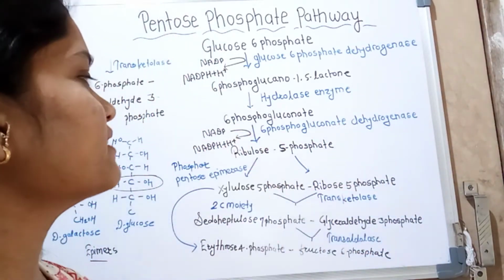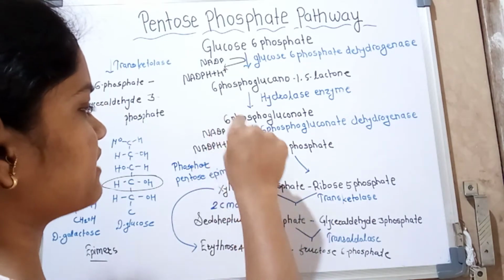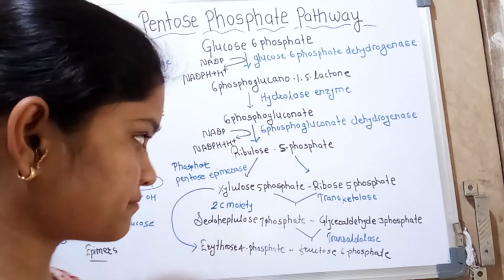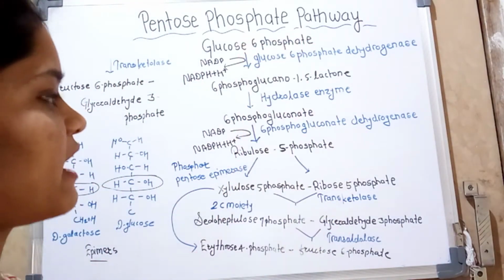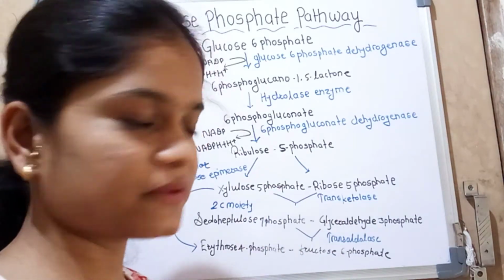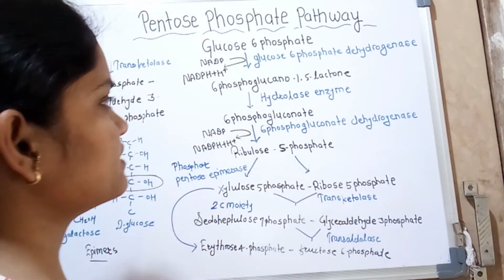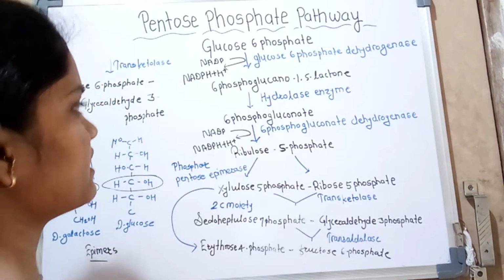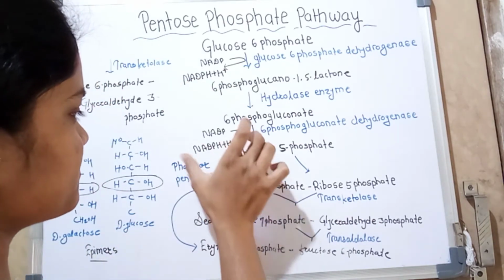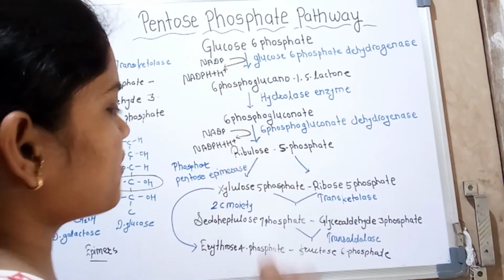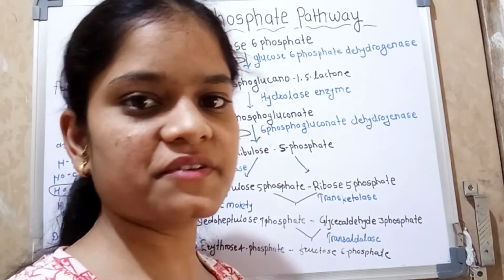Here again NADP is reduced and NADPH plus H plus is formed. That is the oxidation phase, and as I told you it is an irreversible process, producing two reducing agent molecules, NADPH first and NADPH plus H plus second. Now let's see the non-oxidation phase.